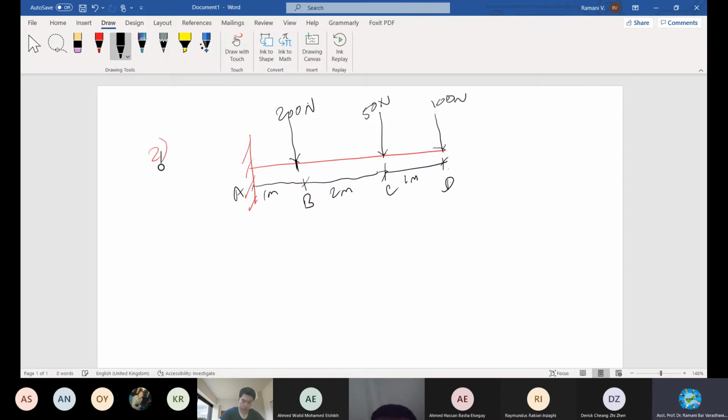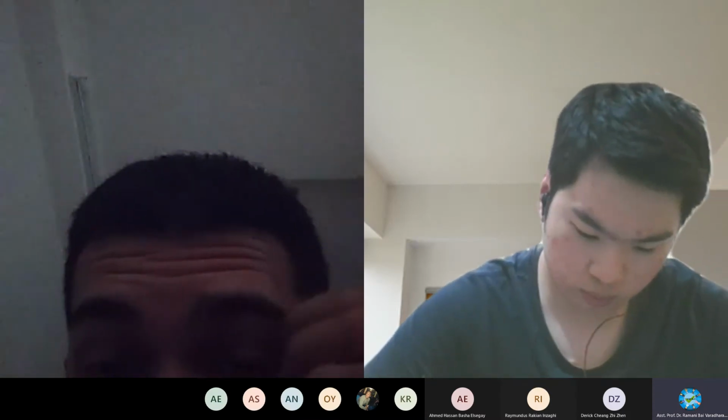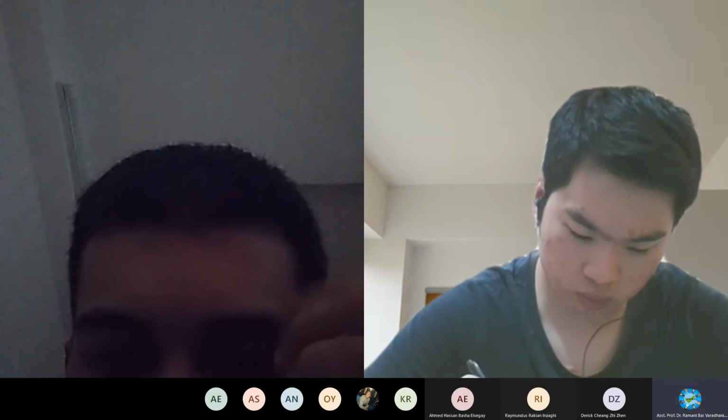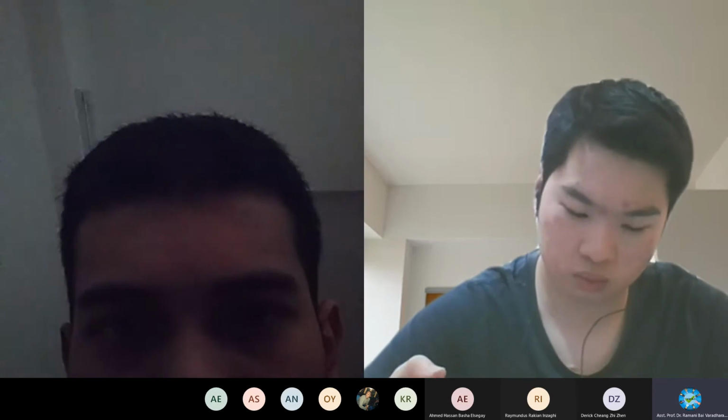Can you all solve for shear force and bending moment for this kind of support condition? Quickly, take 5 minutes. I'm sure you can quickly solve this. Cantilever with multiple point loads. You just make an attempt, otherwise I'll solve. I give you 5 minutes. Now the time is 22. You can finish by 27.